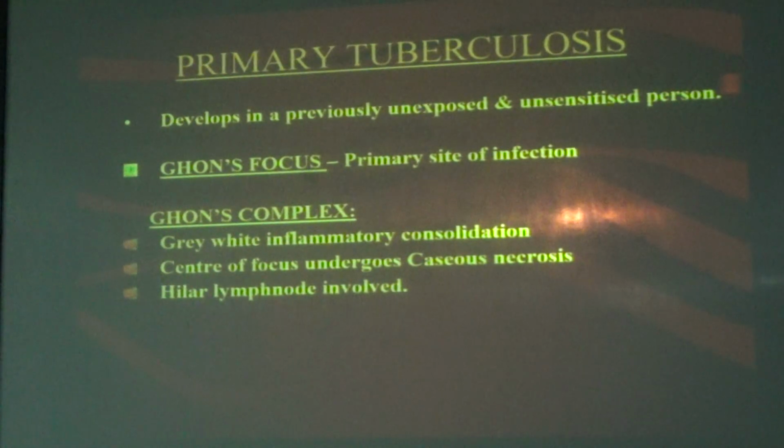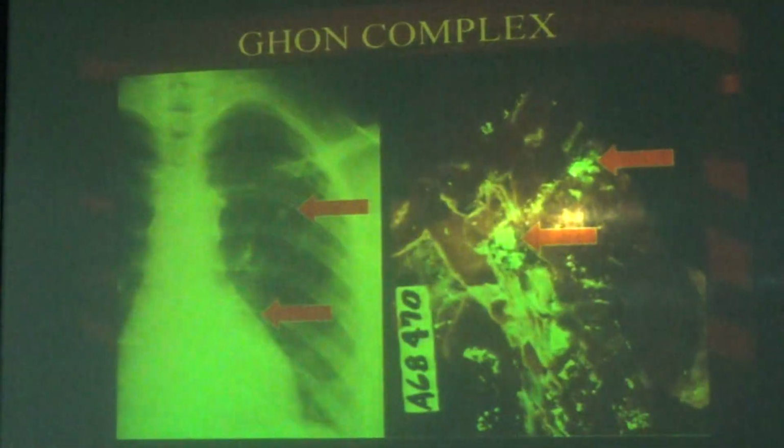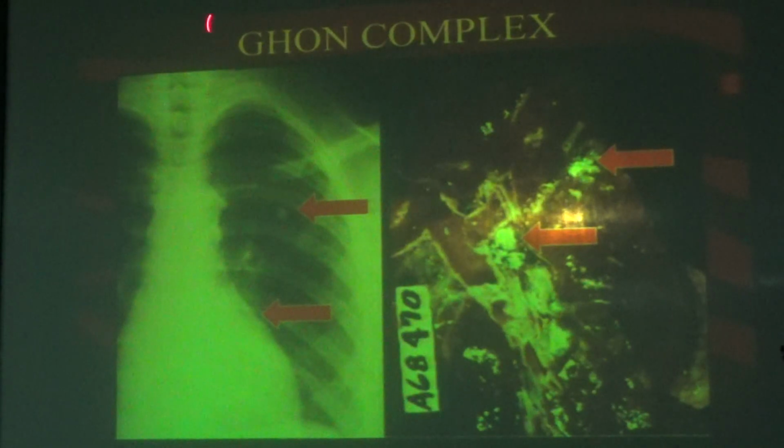Next, Ghon's focus will land up with Ghon's complex: gray-white inflammatory consolidation, the center of the focus undergoing caseous necrosis, and hilar lymph node involvement. These three we call Ghon's complex. Is it clear? The first site we call Ghon's focus. After that, if the same individual lands up with these three features, we call it a complex. A complex is a combination of two or three features. So the disease has progressed. This is the Ghon's complex.